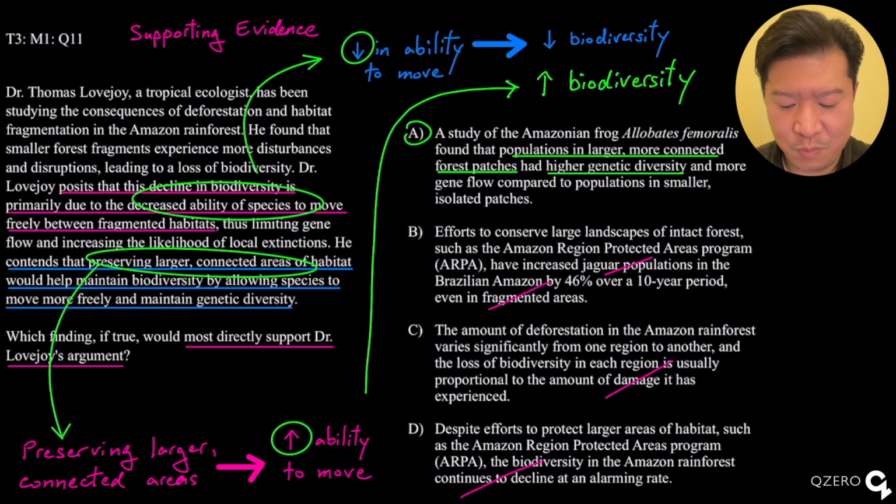And Delta doesn't work because Delta shows the opposite of the relationship we're looking for. Here, there are efforts to protect the habitat, and despite that, the biodiversity is still decreasing. So Delta would not support the claim. So Alpha is the only thing that works.